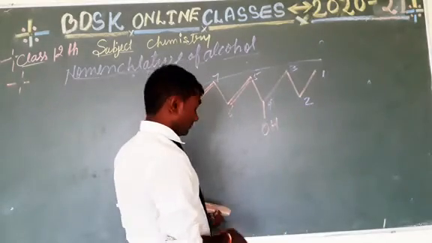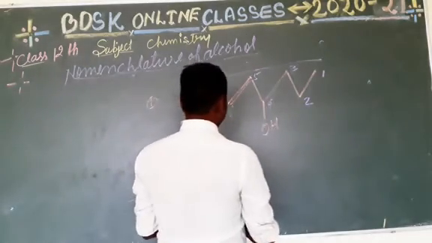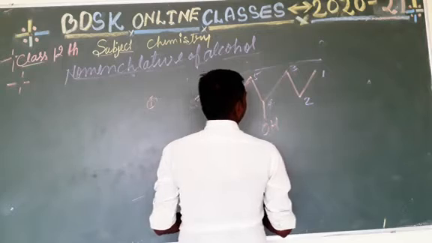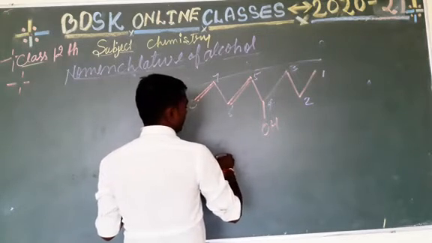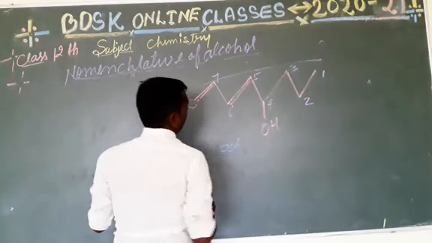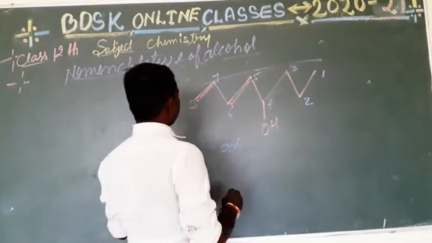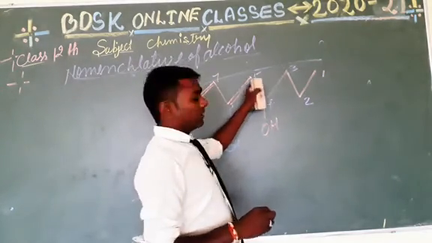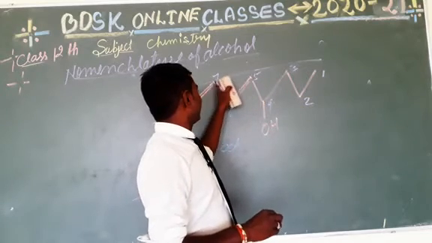Okay, let's start naming. We have 8 carbons, so we write oct, and it has double bonds at the positions 5 and 7.